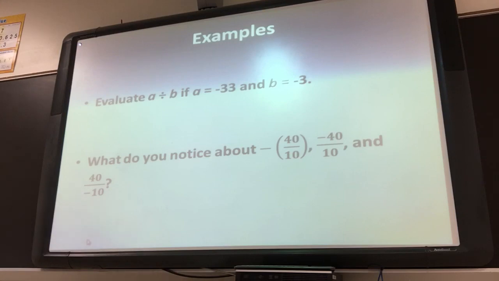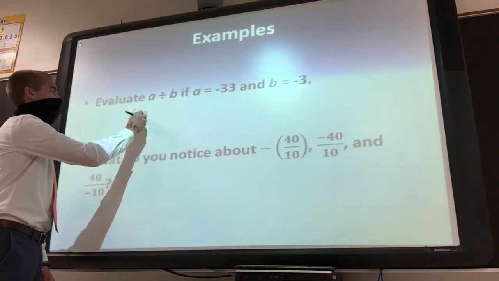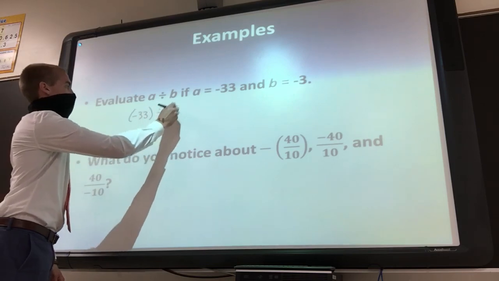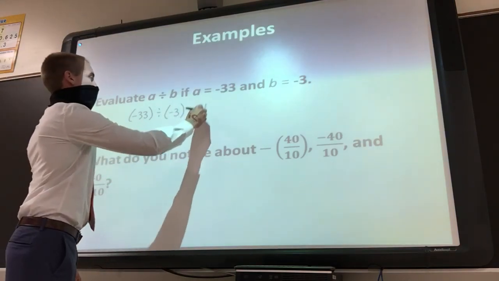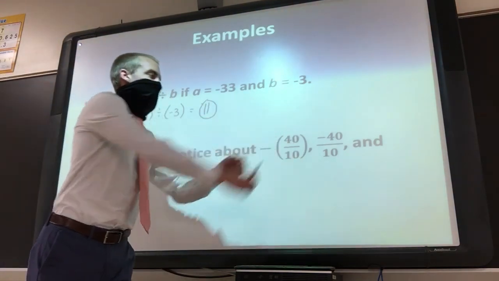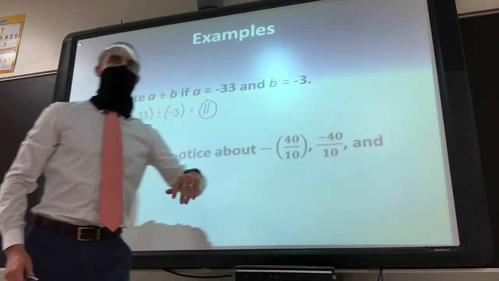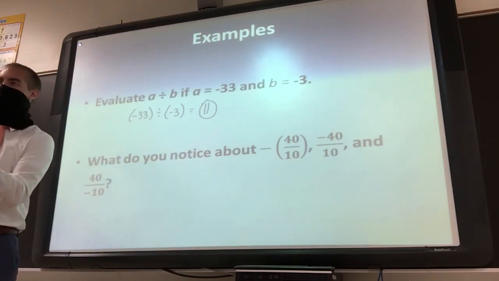Okay, for A divided by B, plug in A and B. So it'd be negative 33 divided by negative 3. Negative divided by a negative will be positive 11. Okay, so then what do you notice about those three fractions? So we've got negative 40 over 10, negative 40 over positive 10, 40 over negative 10. The number that you get when you divide all these, just the number part, would be 4, right? 40 divided by 10 is 4.